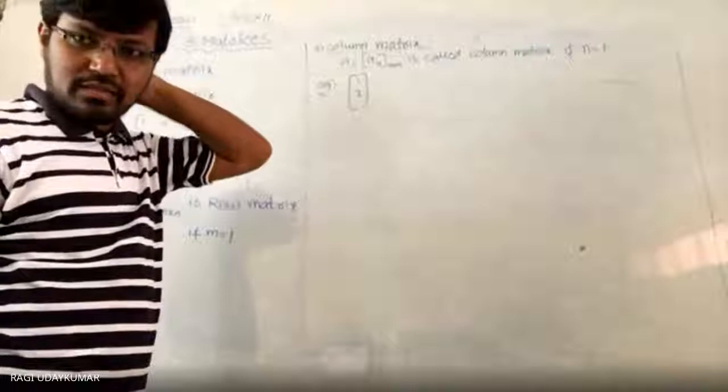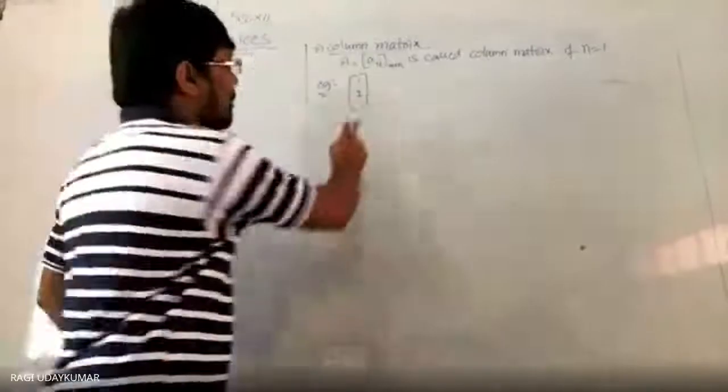What is the order of this matrix? 2 by 1. 3 by 1. Oh, 2 by 1. Okay.